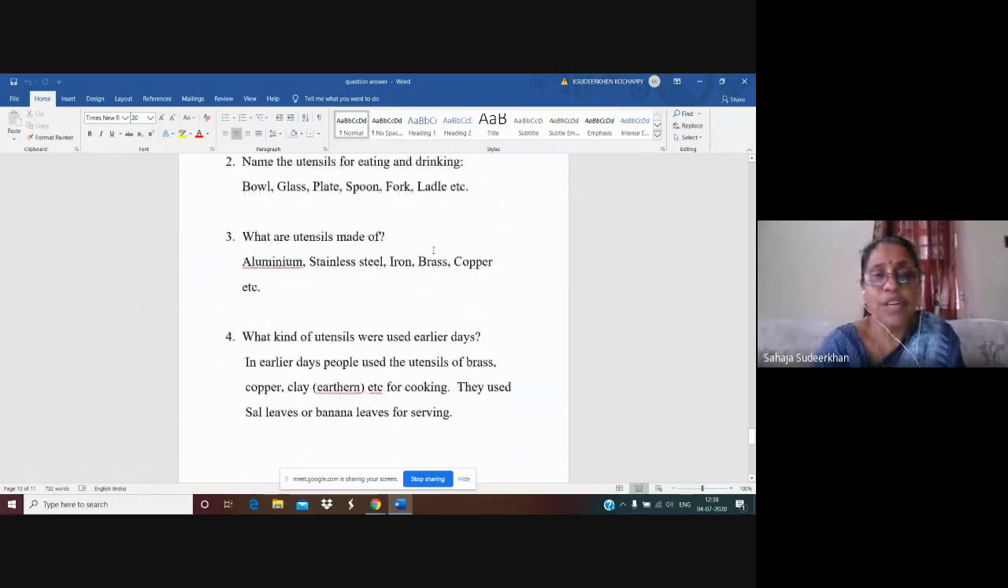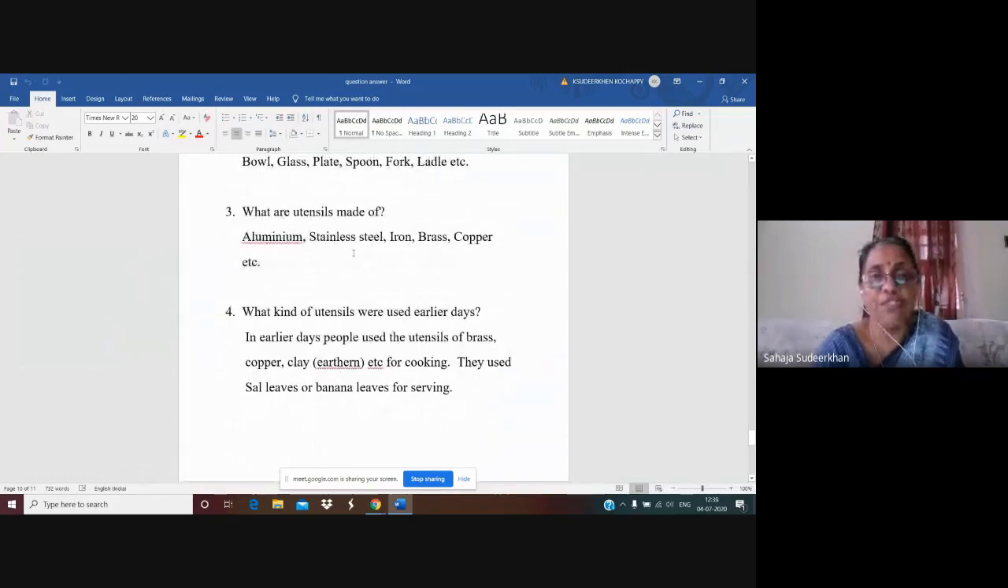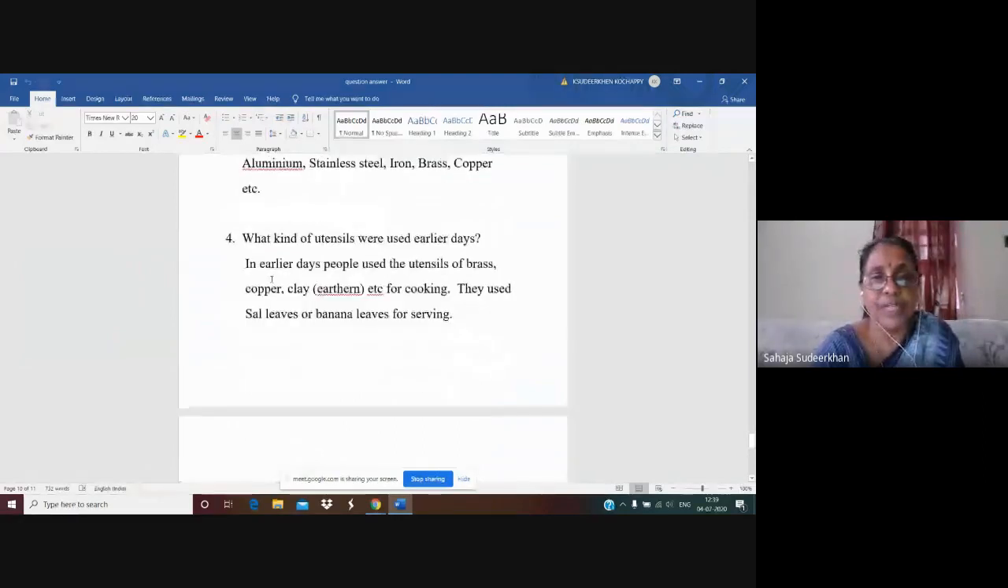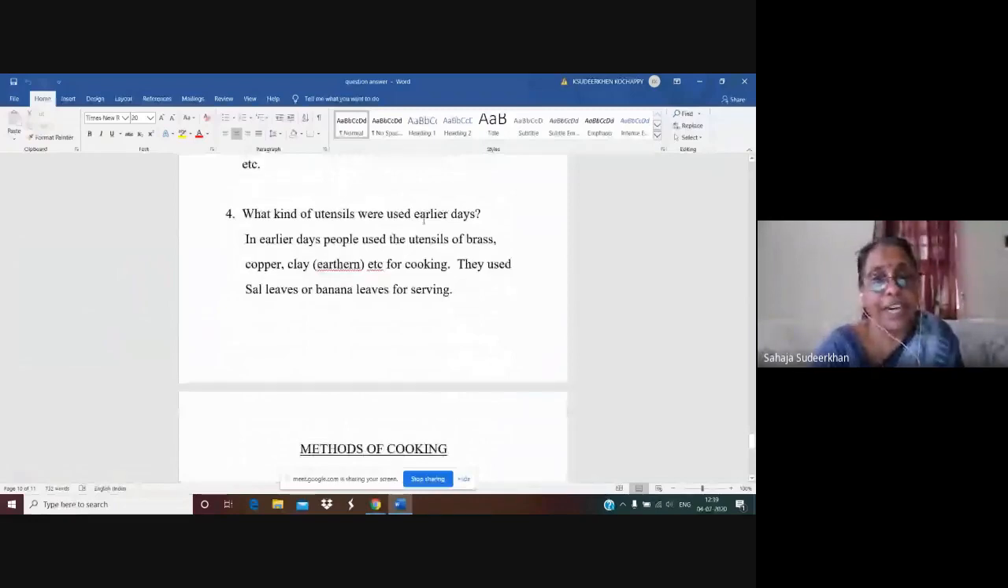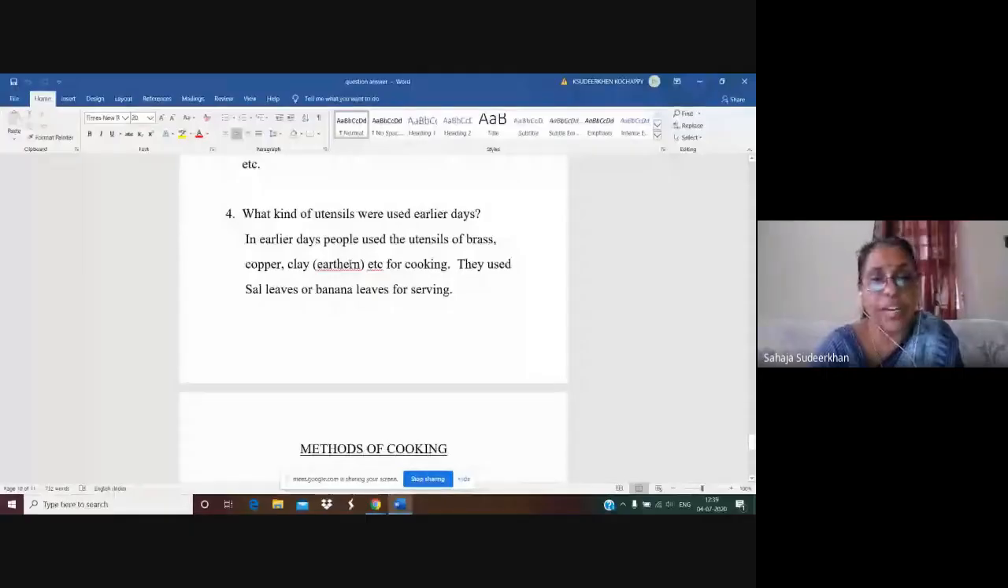Now, what are utensils made of? Utensils are made of different things. It may be aluminium, it may be stainless steel, iron, brass, copper, etc. Okay, children. Now, what kind of utensils were used in earlier days? In earlier days, people used the utensils of brass, copper, clay, means soil, earthen pots, for cooking. They used leaves also for serving. Sal leaves or banana leaves for serving.